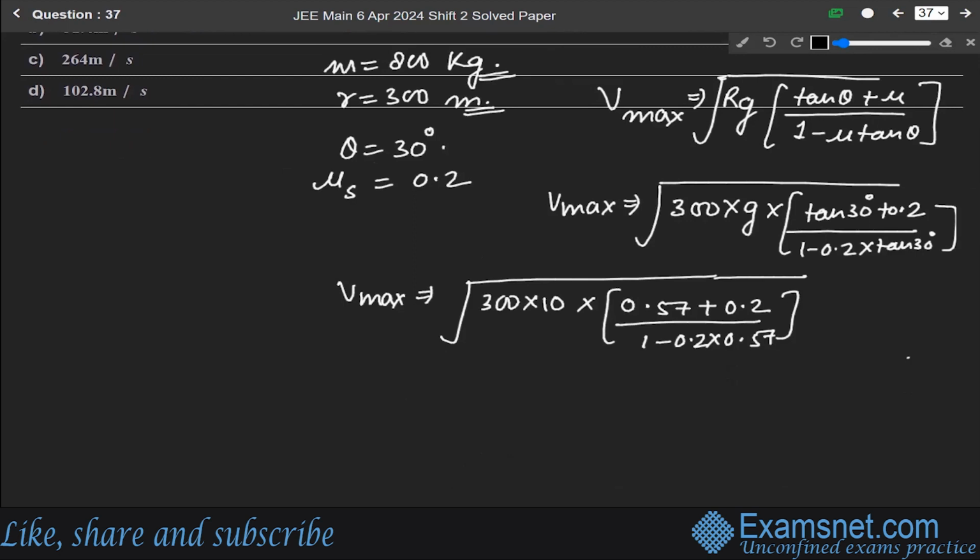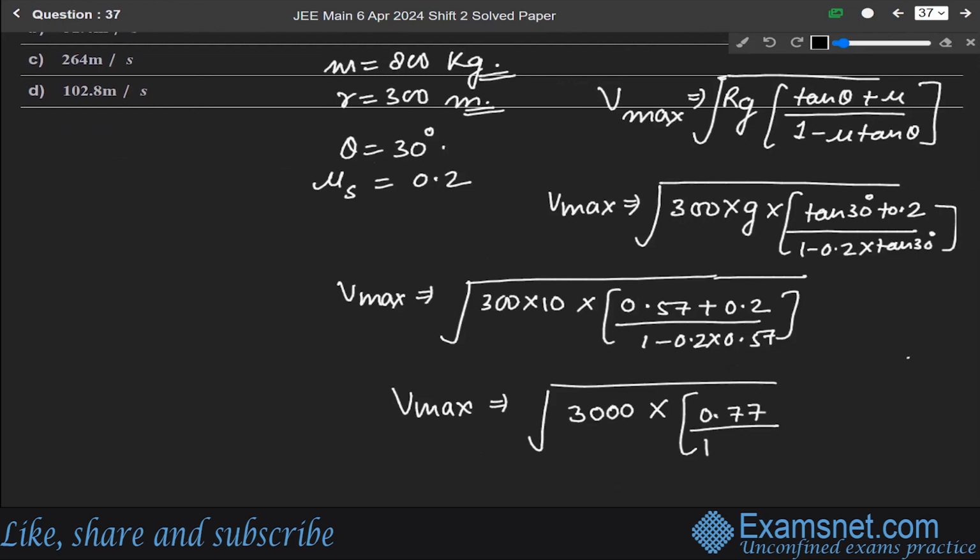So V maximum will become under root of 3000 into this will become 0.77. 1 minus this will become 0.114.